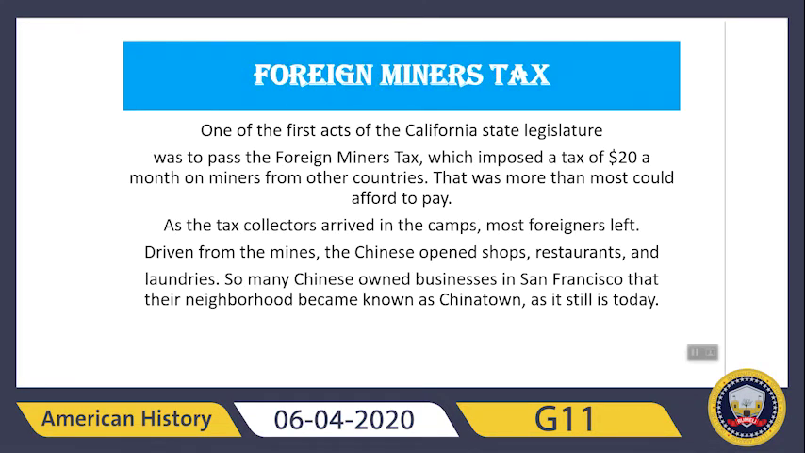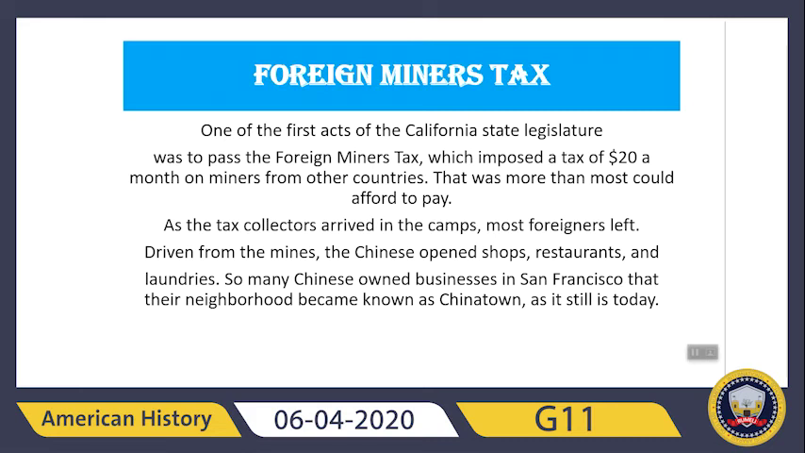One of the first acts of the California state legislature was to pass a foreign miner tax. So the first thing after becoming a state was that they passed a law, the foreign miner tax, which imposed a tax of $20 a month on miners from other countries. It was too high, more than most could afford to pay. The people of that time couldn't pay that.